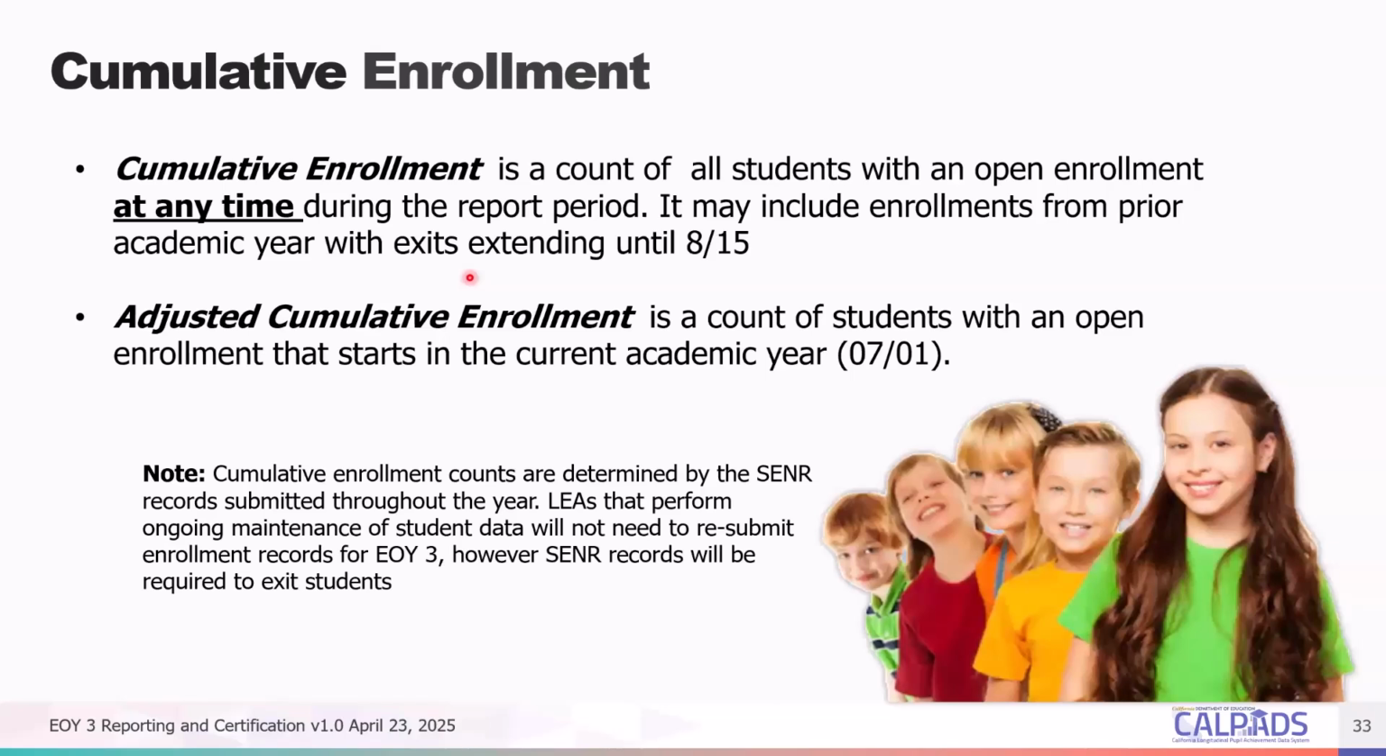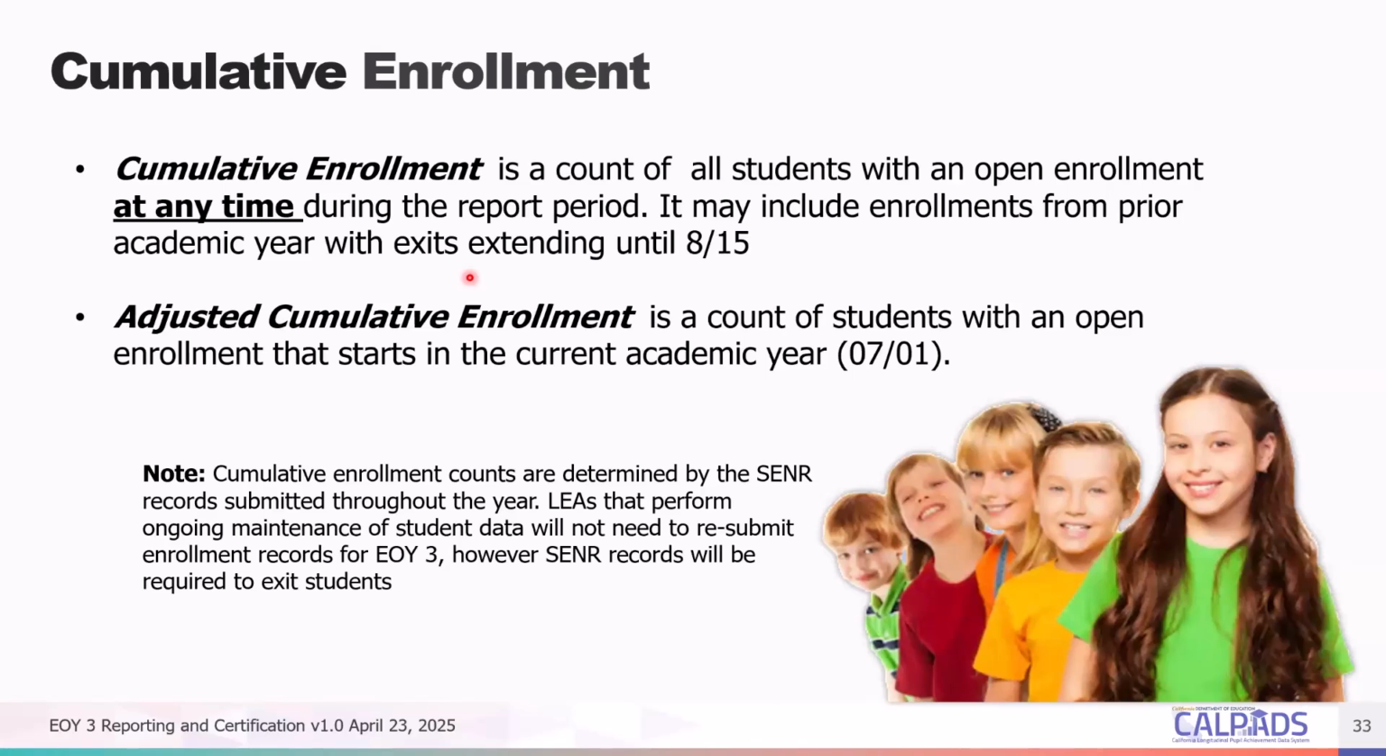Okay, so let's discuss cumulative enrollment. Cumulative enrollment is a count of all students with an open enrollment that overlaps the academic year period, which extends up to August 15. So what does this mean? Any enrollment that overlaps July 1st, 2024 up to June 30, 2025, regardless if it's from the prior academic year or the current year, will be part of the cumulative enrollment.